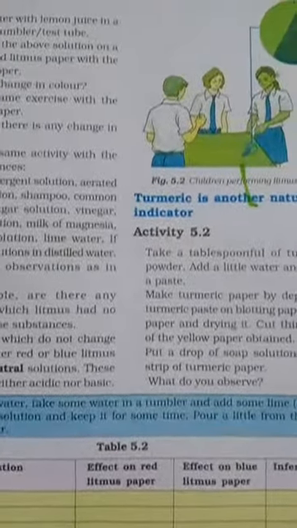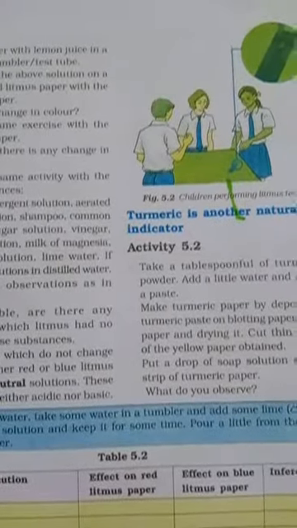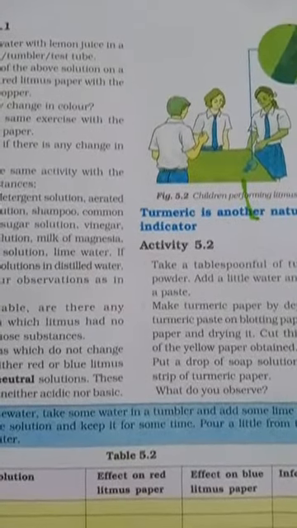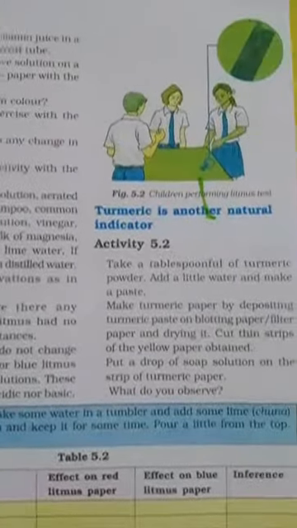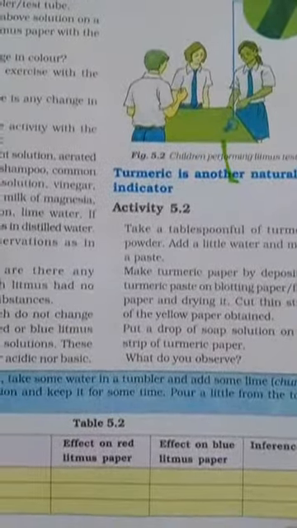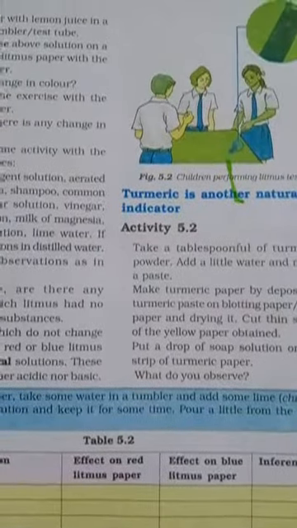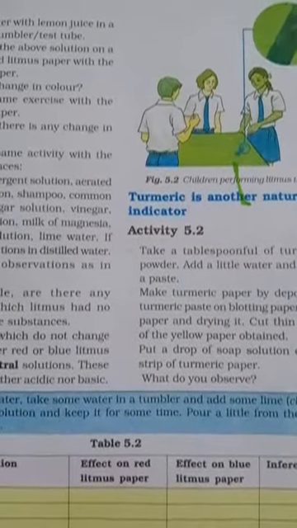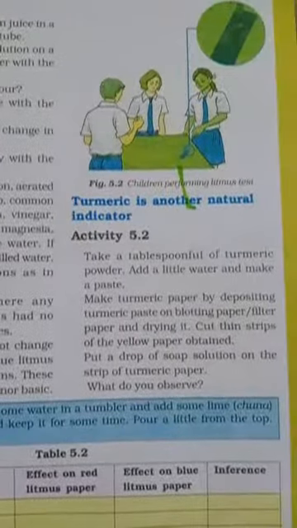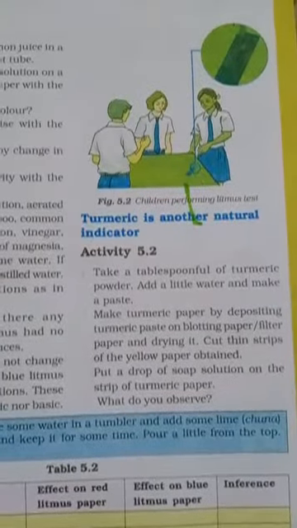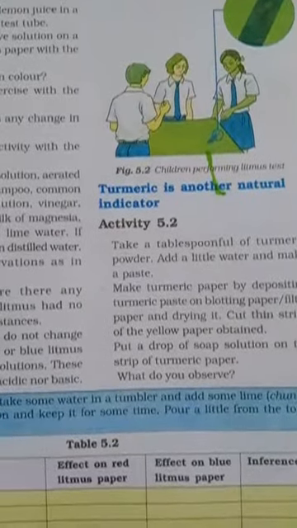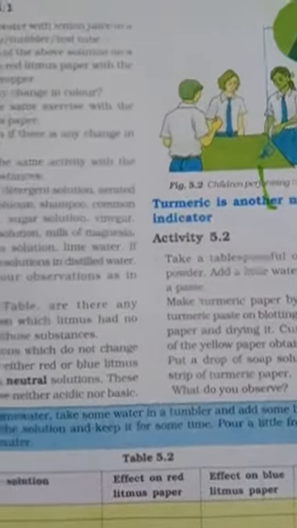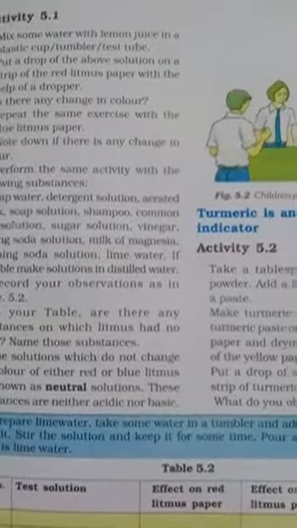The next column is the effect on blue litmus paper. When you dip the blue litmus paper in this solution, whether it changes into red or remains blue, that effect you have to write. Finally, what is the inference? After dipping both the litmus red and litmus blue paper in this solution, what final conclusion did you come to, whether it is an acidic solution or a basic solution? You have to write it in this column. You have to go on doing this experiment for all the given solutions.